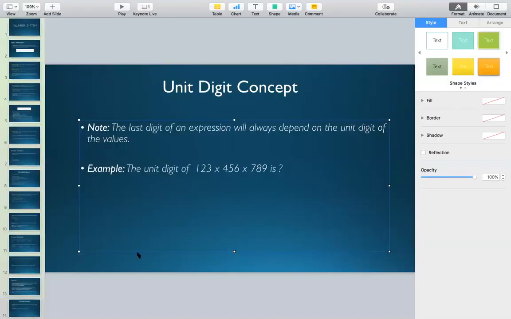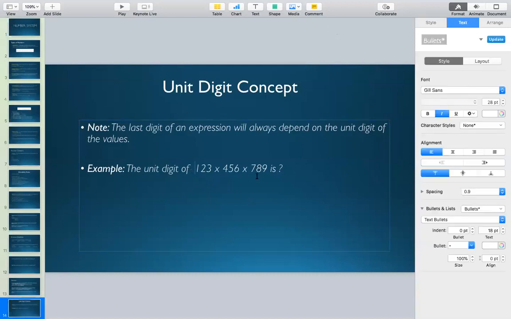Is it clear, guys? Yes, I'm getting a lot of responses. Yeah, you're correct. The answer is 2. Abhishek, whenever you are asked to find out the unit digit of mathematical expressions which involve multiplication of numbers, and if you have big numbers, 3, 4, 5 digit numbers, you need not go for the entire multiplication.